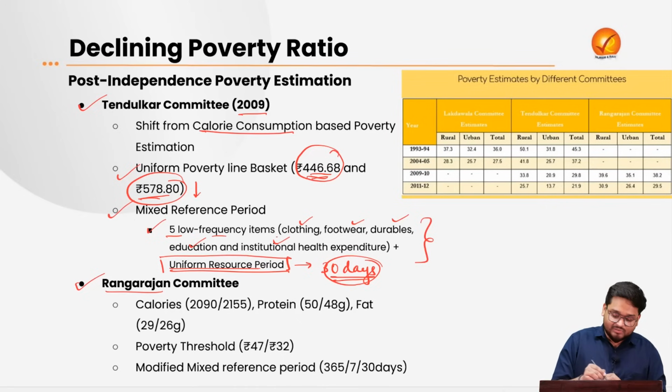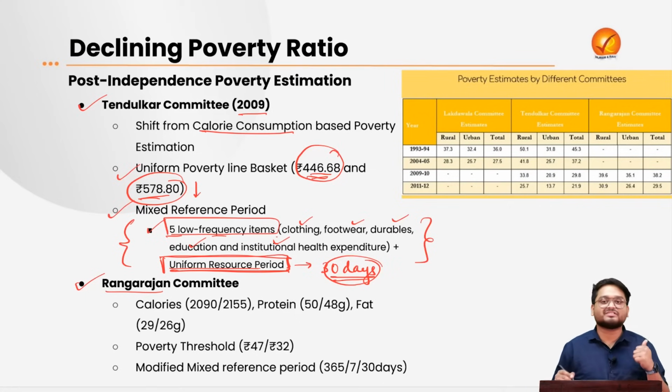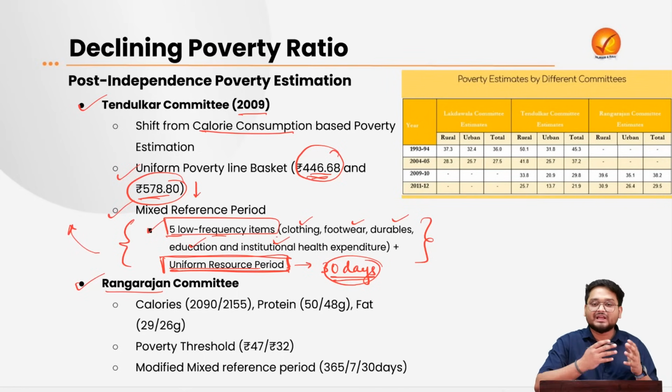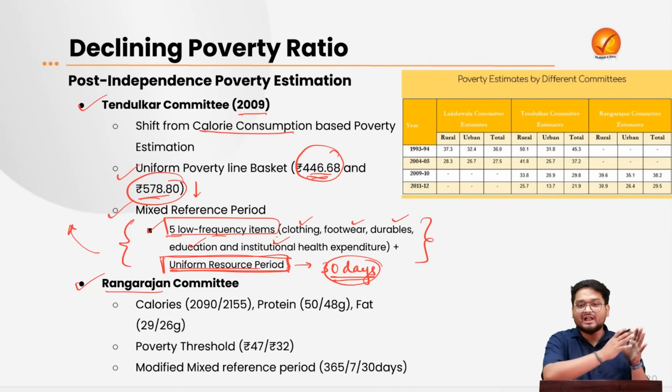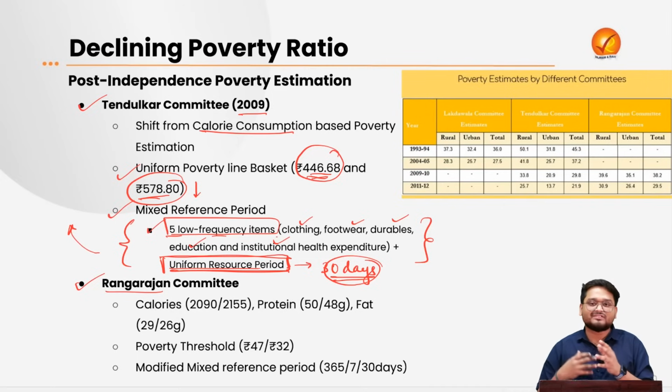So this is known as the mixed reference period, which is the 5 low frequency items plus also the uniform reference period. So this is one of the criticisms, where even this article is discussing that this is actually nothing new. This is just following the last method, but it has just modified some things here and there.